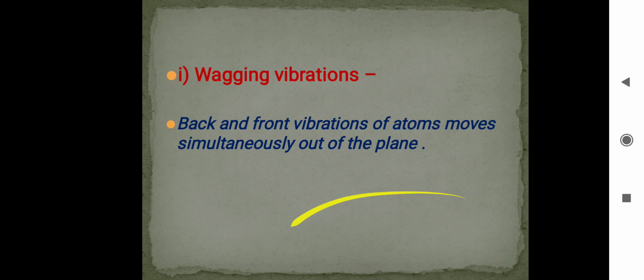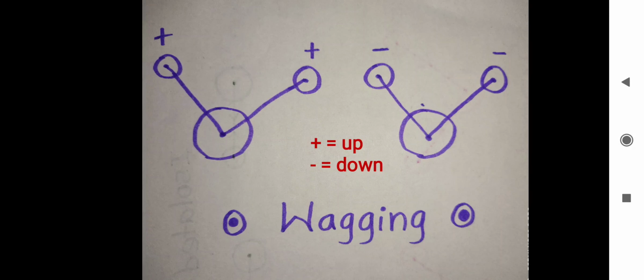So see here, positive means upside, negative means downside. Both show positive positive or negative negative. It is called simultaneous, and it is called wagging vibrations. And next is twisting vibration.